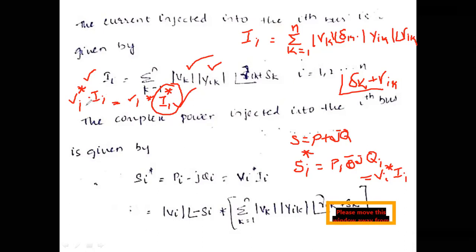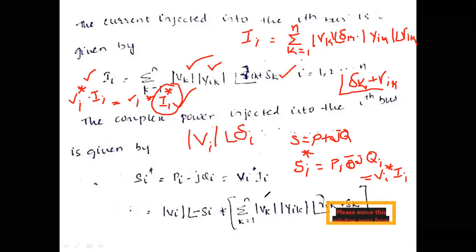So simply we can have Vi conjugate multiplied by Ii. Why? Because we already know Ii, and you are not going to change the signs of all those quantities; we simply change the sign of Vi. Now what is Vi? We have taken Vi as mod Vi at an angle of delta i.